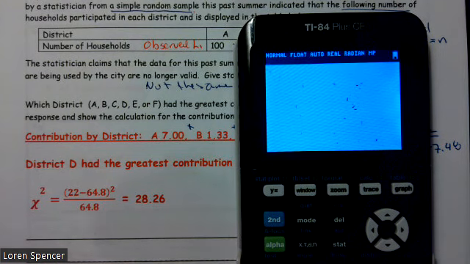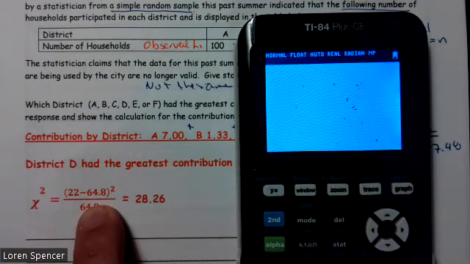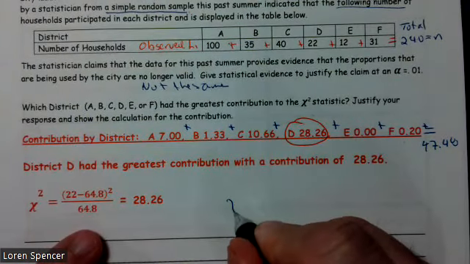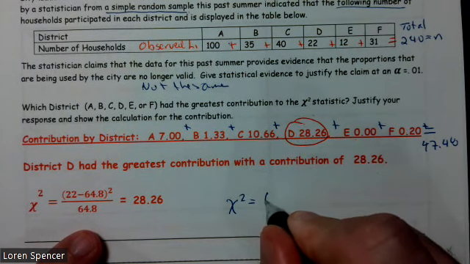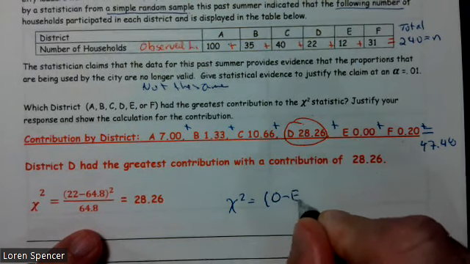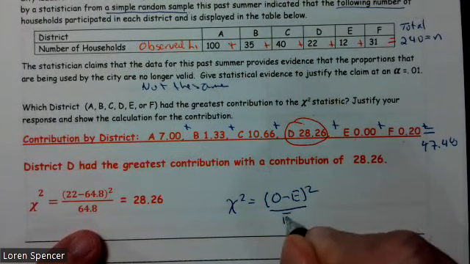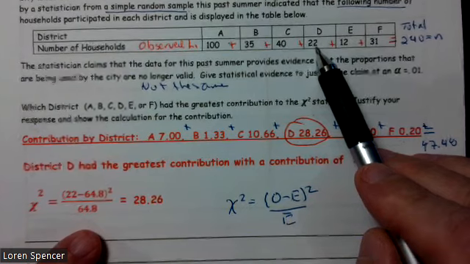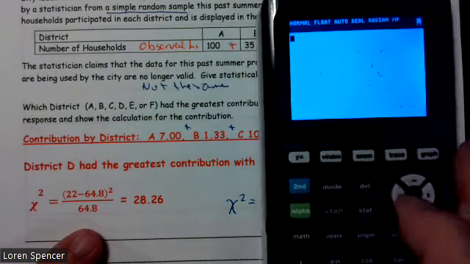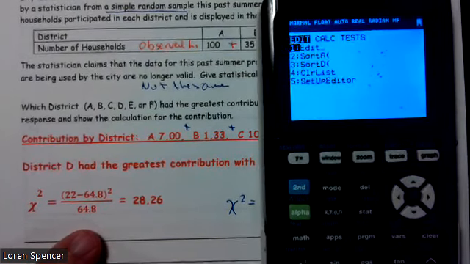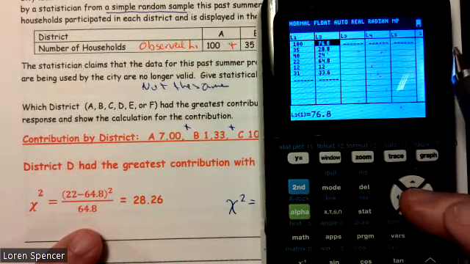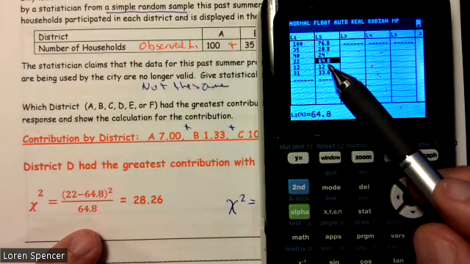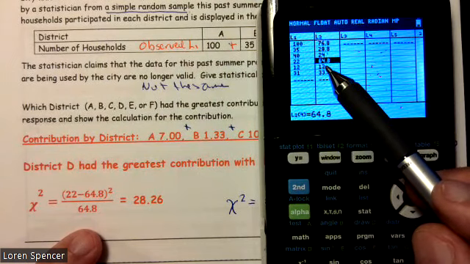So to do that, we list our formula. Because remember, our formula is observed minus expected, squared, over expected. Well, for District D, we observed 22, but we expected 64.8.